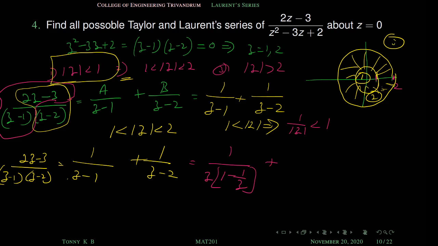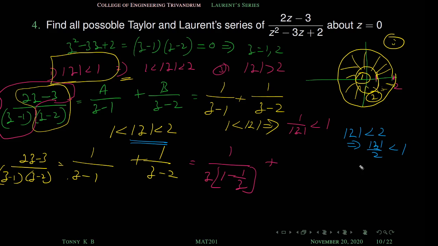And what about the second one? In the second case, mod z is less than 2. Here is one more condition, mod z is less than 2. So this implies what? Mod z is less than 2 implies mod z by 2 is less than 1, right?